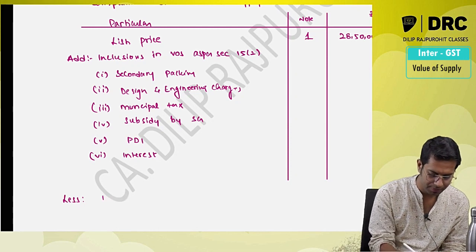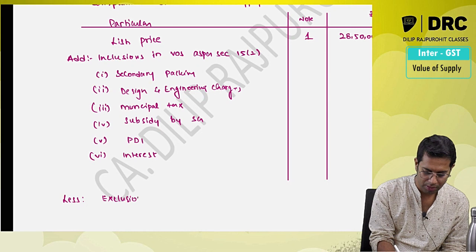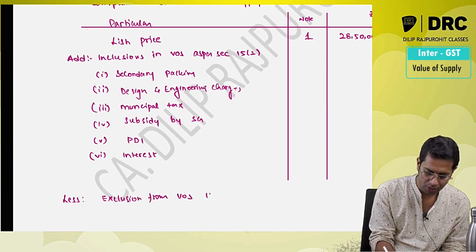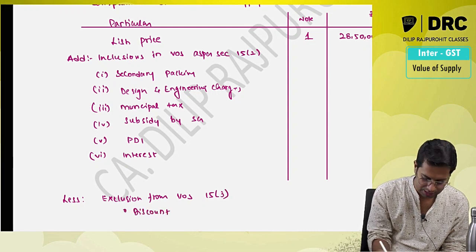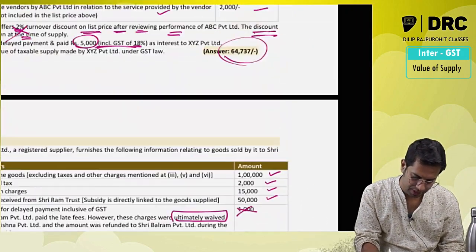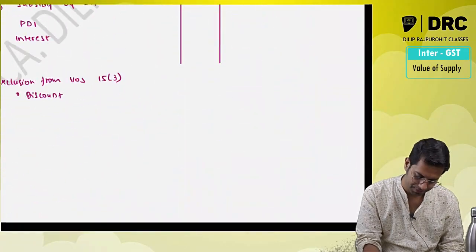Better write properly, less exclusion from value of supply as per section 15 subsection 3, which is discount. So discount amount is how much? They have given in the question, 85,500.